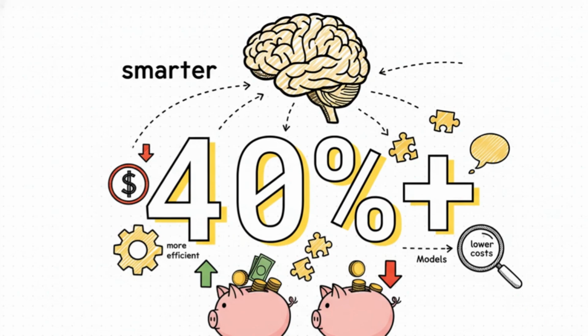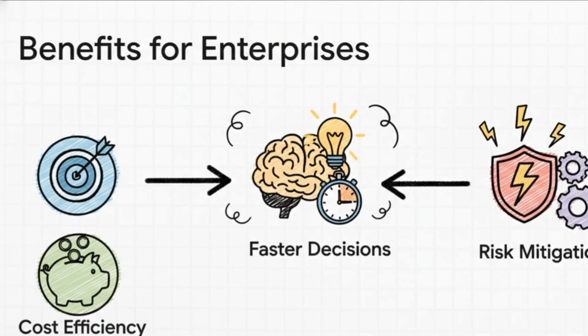And it's not just more accurate, it's also a whole lot smarter with your money. Instead of using a giant, expensive model for every little thing, it intelligently routes tasks to the most efficient model for that job. And the result? You could see your overall AI costs drop by more than 40%. So for a business, the benefits are crystal clear. You get way better accuracy and cost efficiency. That means faster, better decisions. You're also mitigating the risk of being locked into a single model or vendor. And you're building a system that can actually scale as your AI needs grow.